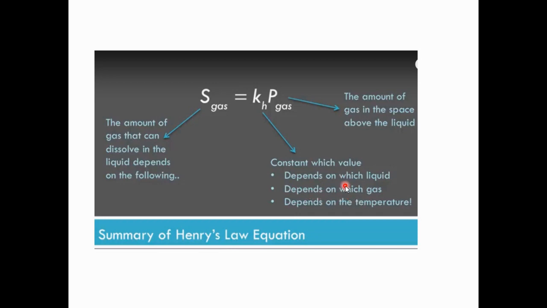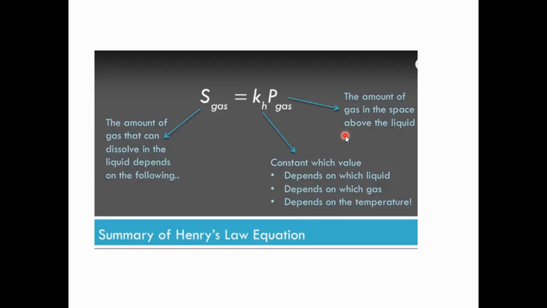It could be oxygen, carbon dioxide, SO2 or NO2, and it also depends on the temperature. Here the temperature is constant, but the Henry's constant also depends on temperature, whether it is 35 degrees or 45 degrees. And P is the pressure of the space above the liquid, meaning the pressure of the gas kept in contact with the liquid.